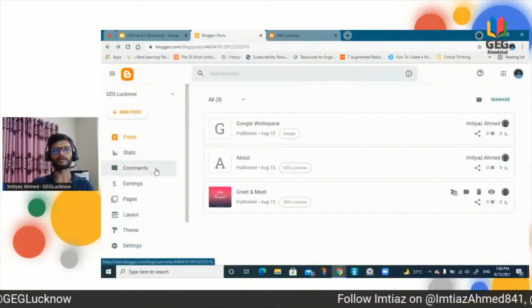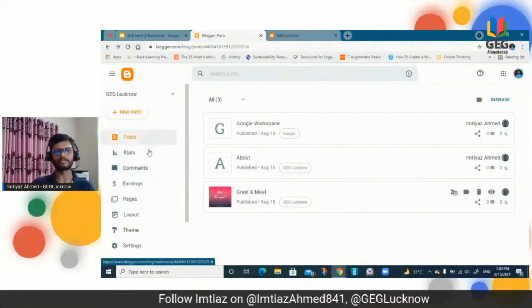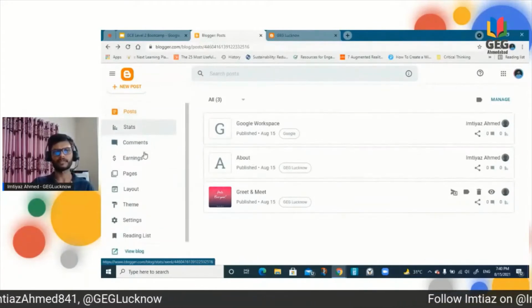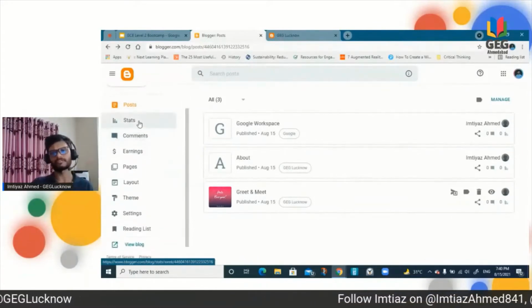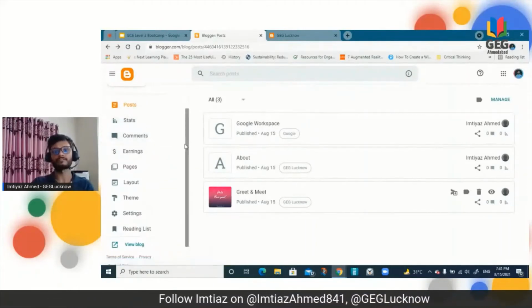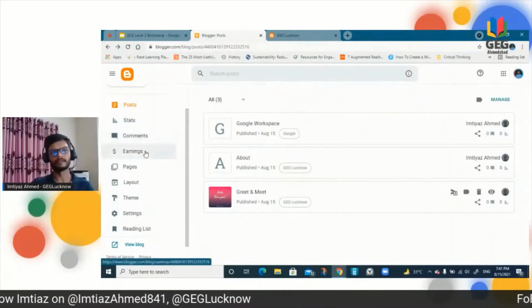But now the important thing is some settings. There are so many settings, so we'll go quickly through them. All the posts are already showing here, as many posts as you want. Stats: you want to see how many comments, or what things, all the comments, how many views, everything, like we do in YouTube, right?